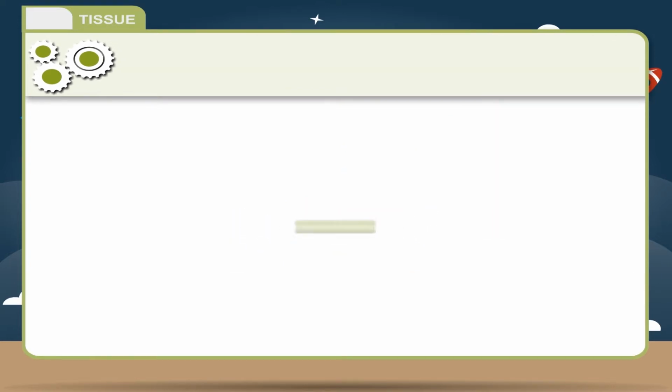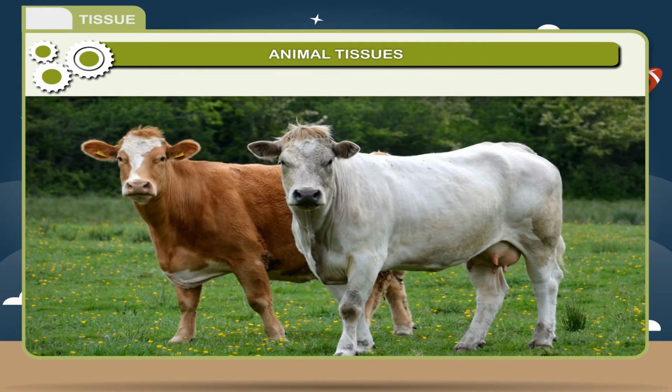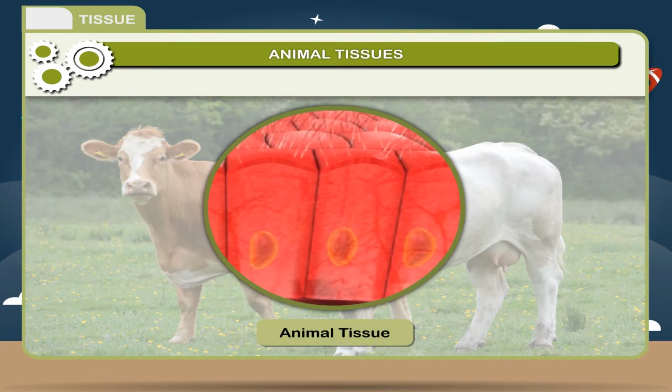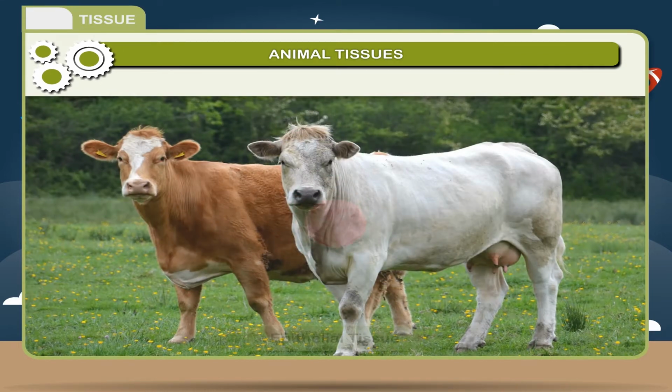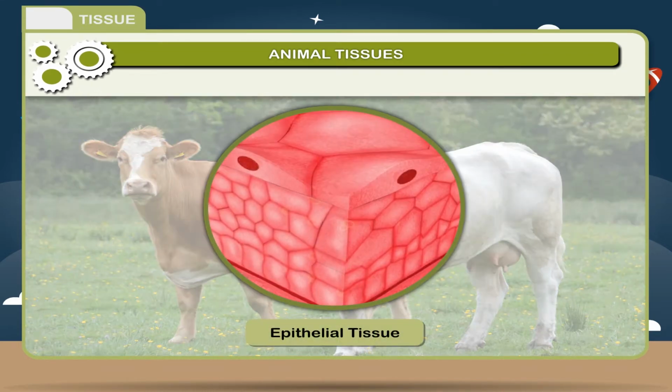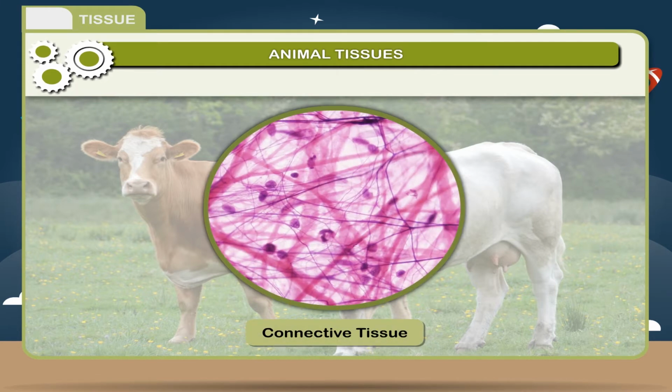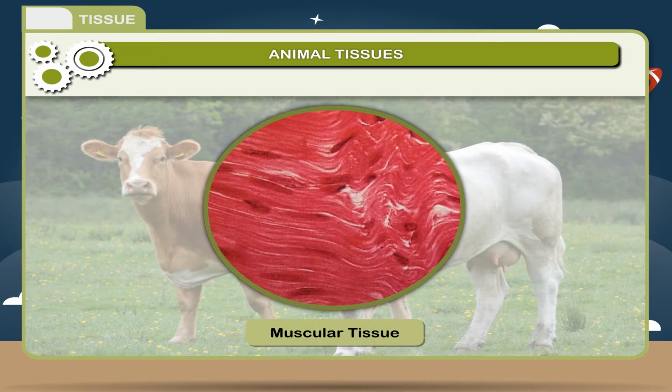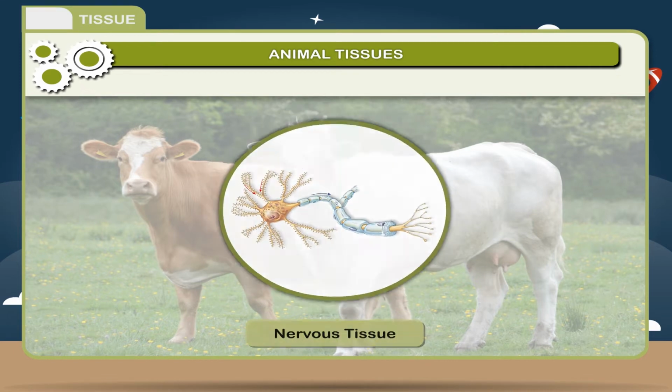Animal tissues. Like plants, animals are also made up of different types of cells. When a group of similar cells perform a particular function in an animal, it is referred to as tissue. These tissues can be differentiated into 4 groups according to the structure and function of the cells. The 4 types of tissues are 1. Epithelial tissue, 2. Connective tissue, 3. Muscular tissue, 4. Nervous tissue.